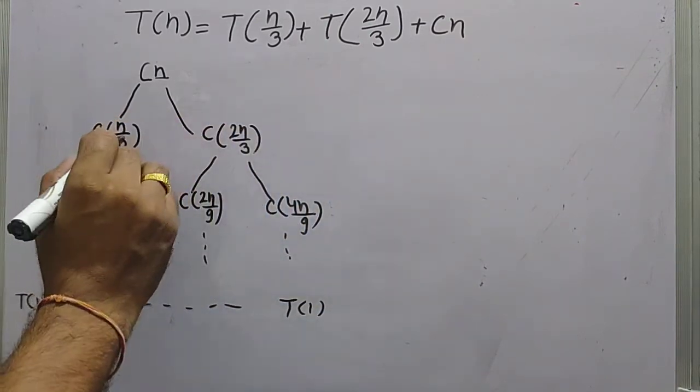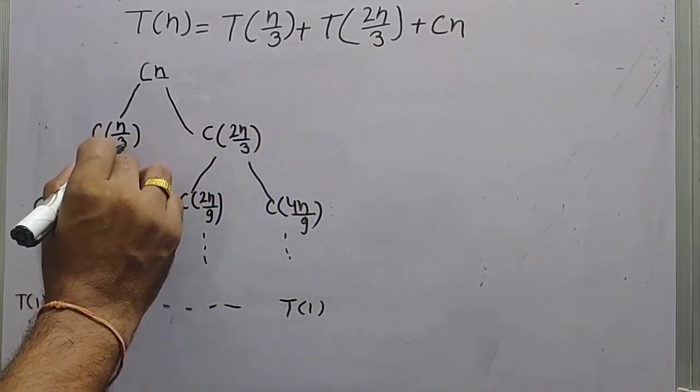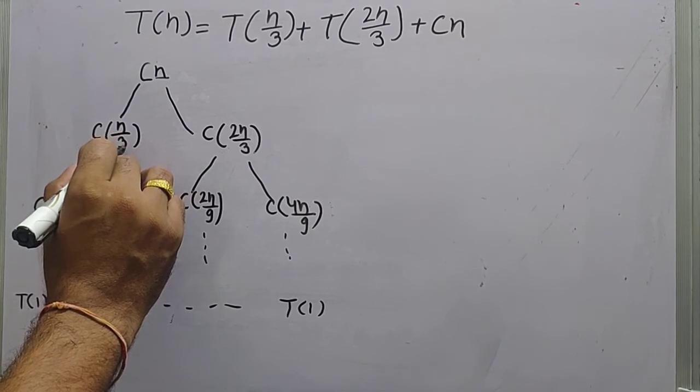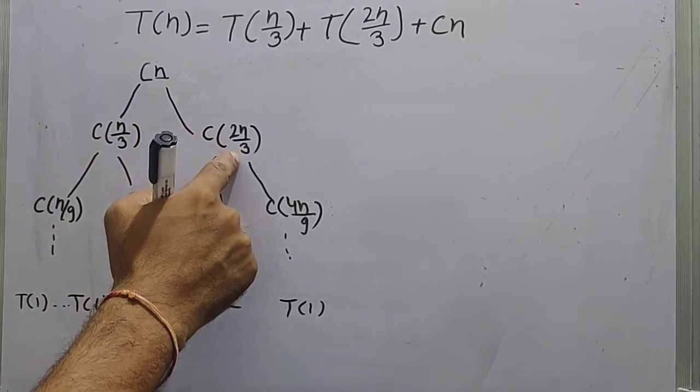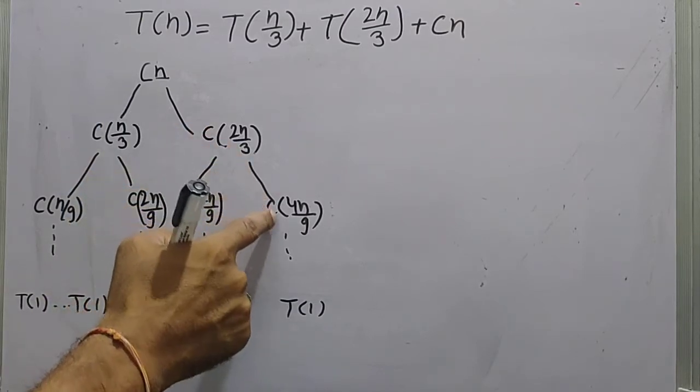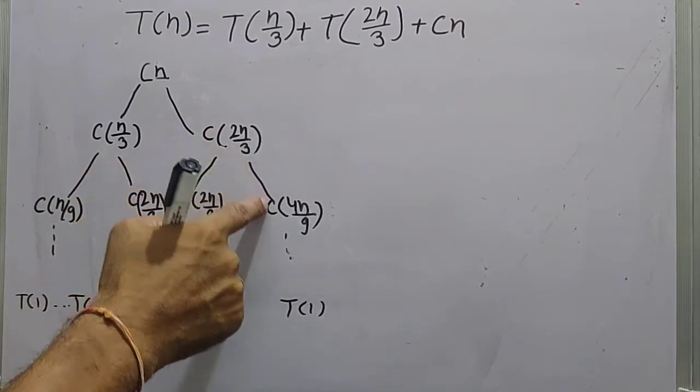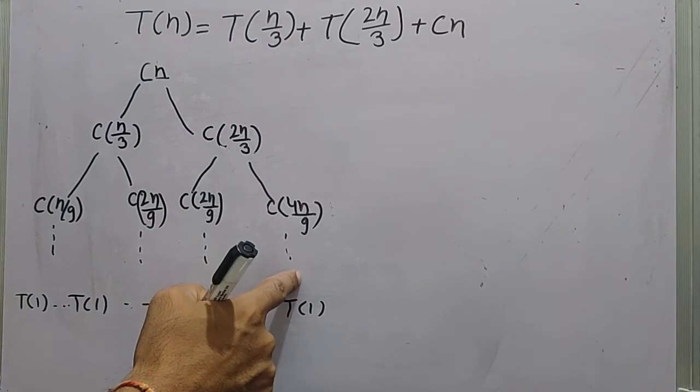So here you can check it is 1 by 3rd the subproblem size. Here 2 by 3 of the original size. So this will be the longest path because it is reducing slowly here.